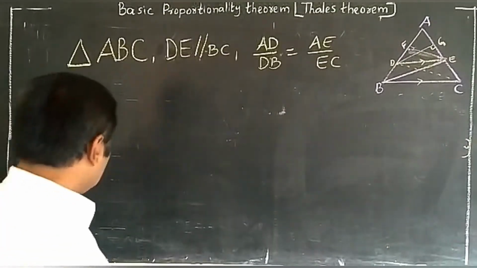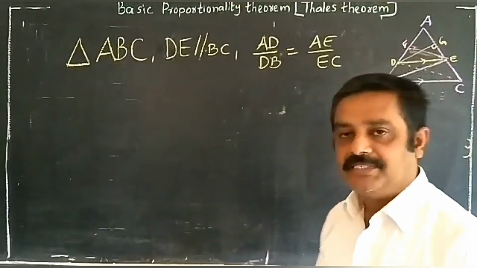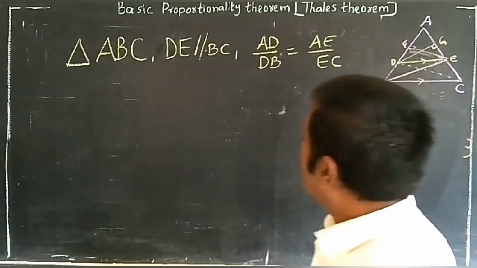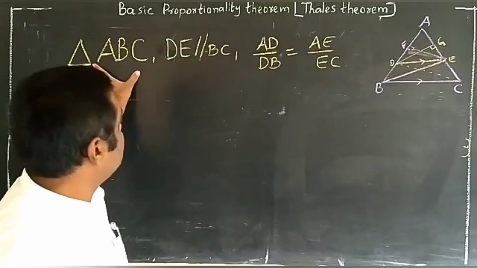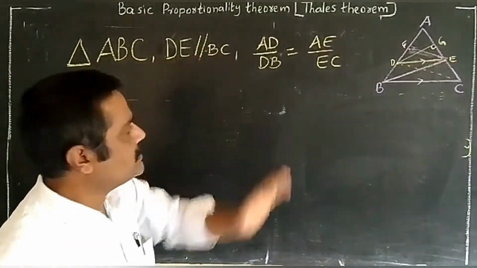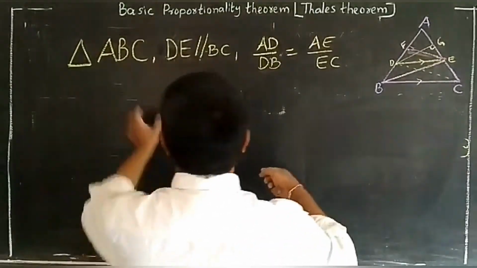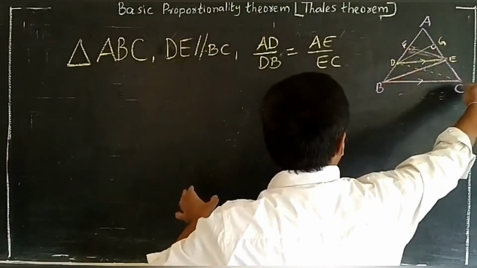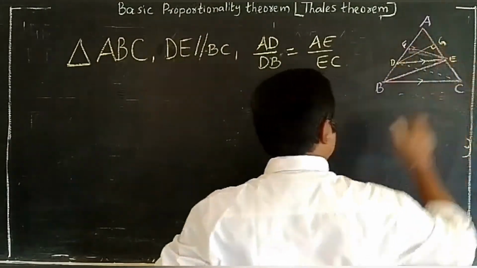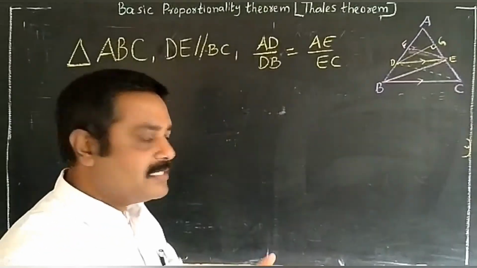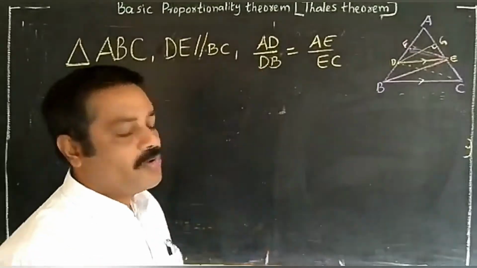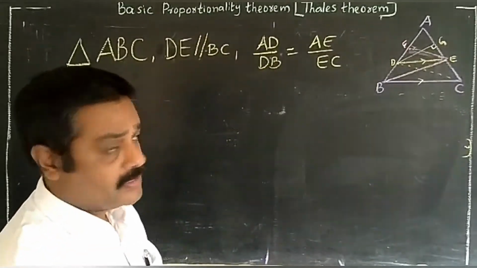Okay, children. Now we learn one theorem, that is the basic proportionality theorem. If in triangle ABC, any line is parallel to one side of the triangle, it divides the other two sides in the same ratio. Example: here in triangle ABC, DE is parallel to BC, means we have to say AD by DB is equal to AE by EC. This formula you have to apply in other problems also.